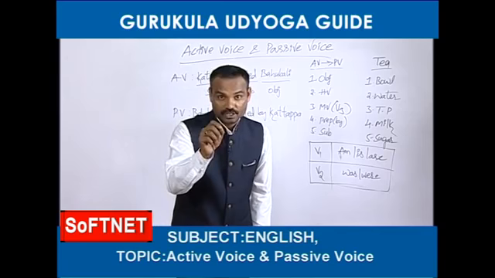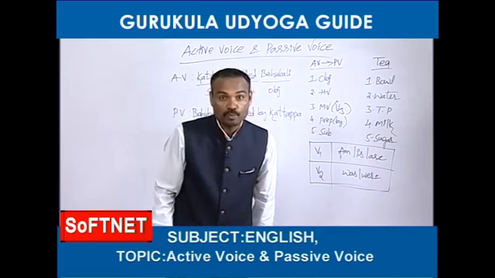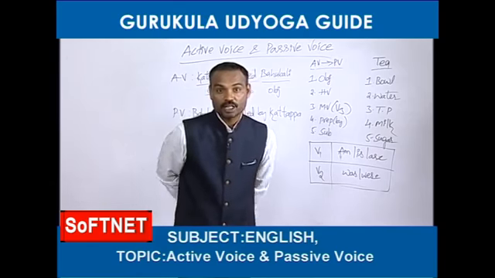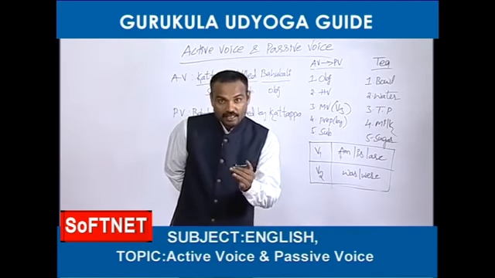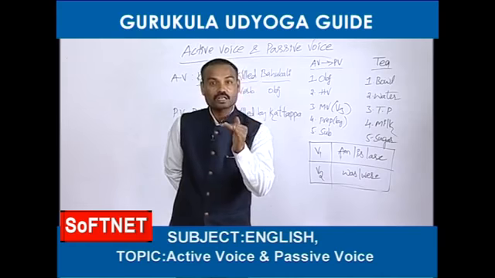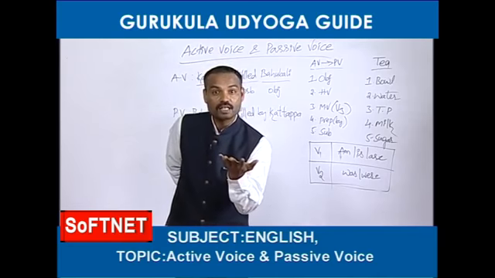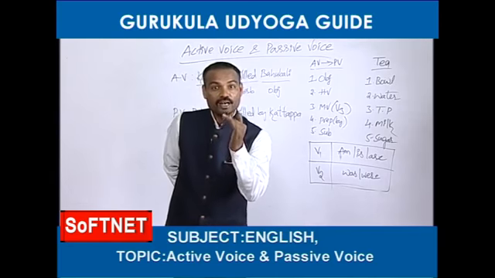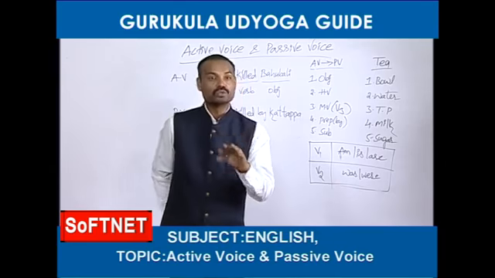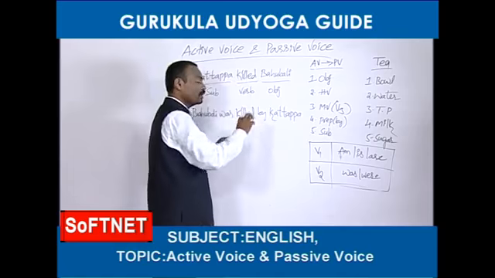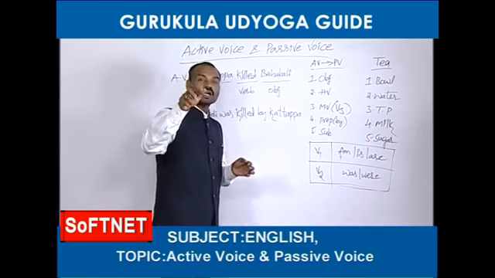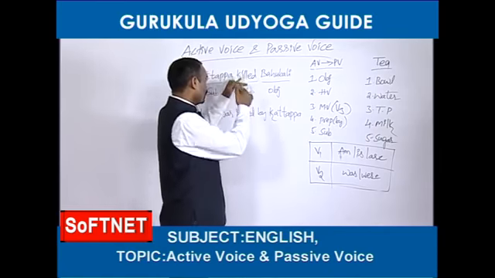You should ask a question with what or whom. Sometimes you can receive the answer when you ask a question with what. Other times you can receive the answer when you ask a question with whom. So if you ask a question to this verb by using what or whom, the answer comes.